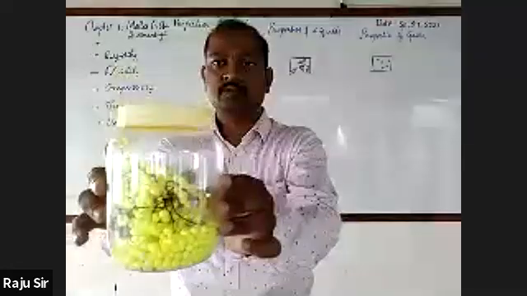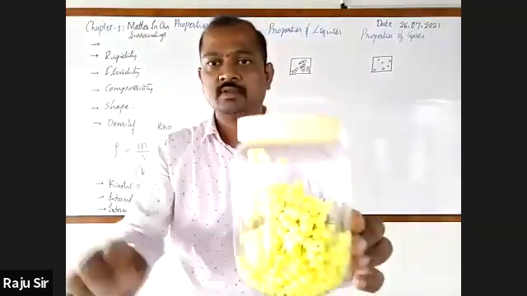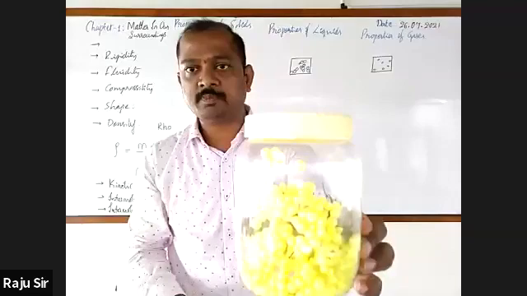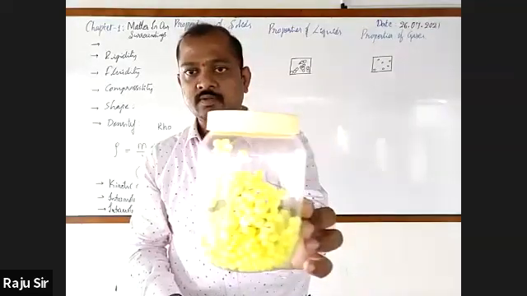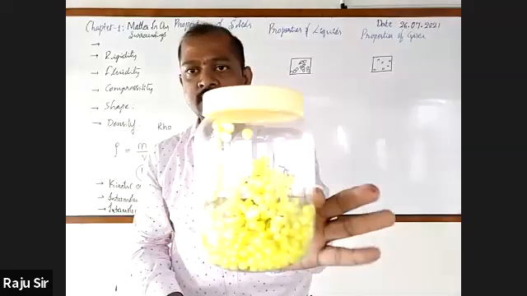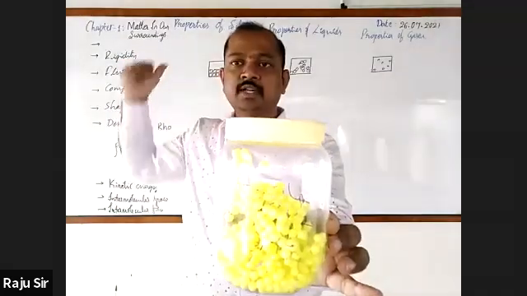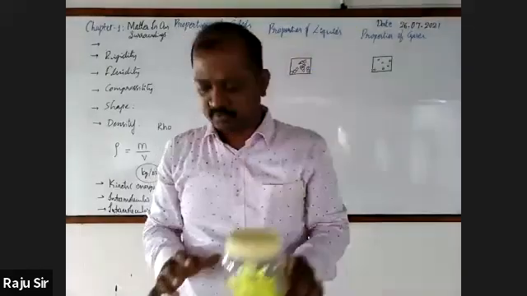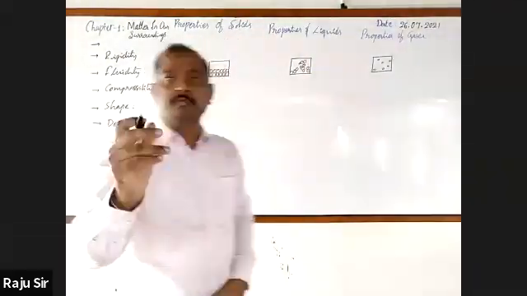Now observe this arrangement. Liquid, sir. This is liquid. Now, could you tell the arrangement? Particles are packed loosely. So this arrangement is in which of the three states of matter? Liquid. This is the arrangement of particles in the liquid state of matter. Okay.